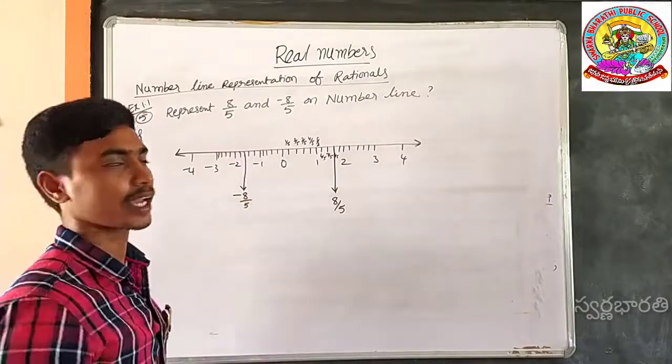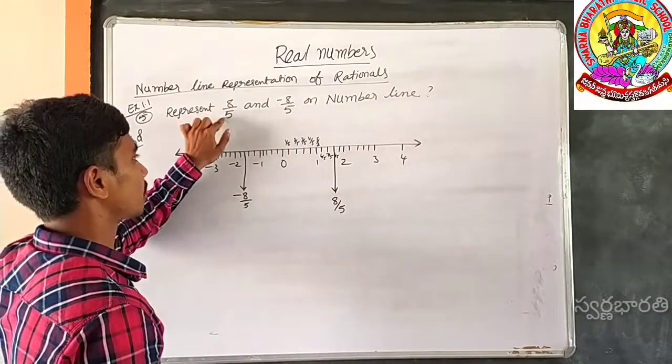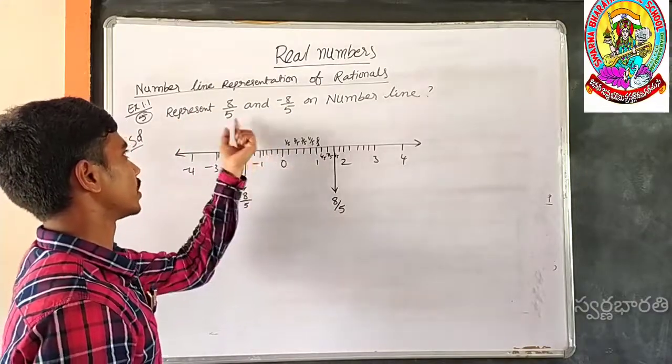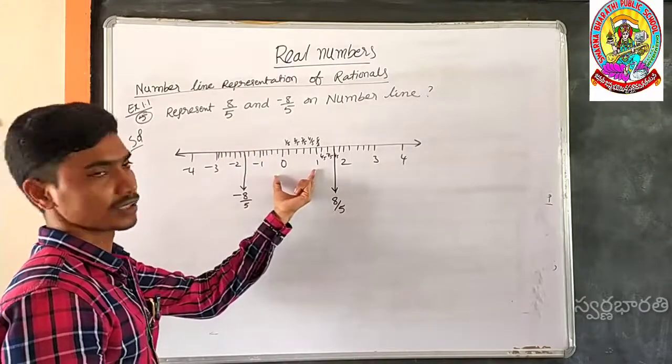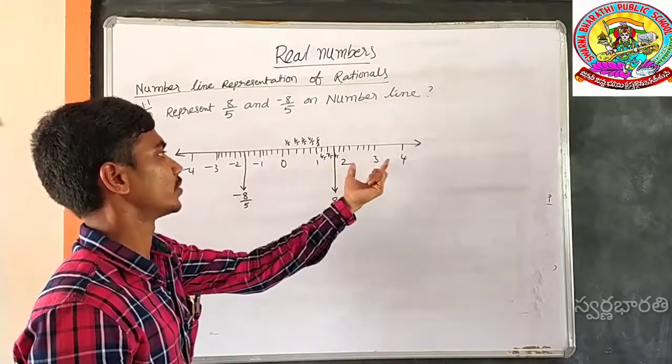In this way we can hang numbers based on the denominator. By using the denominator, divide the fragments. Here 5 is the denominator. That's why I have divided every unit into 5 fragments.